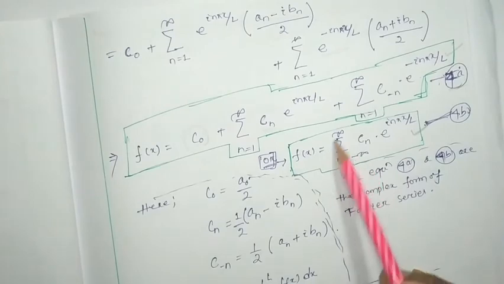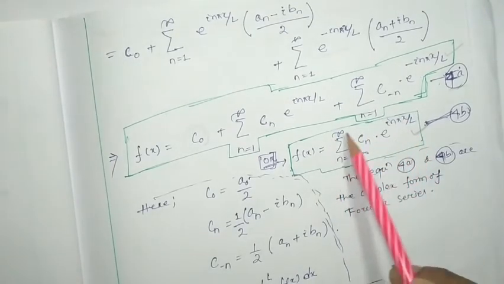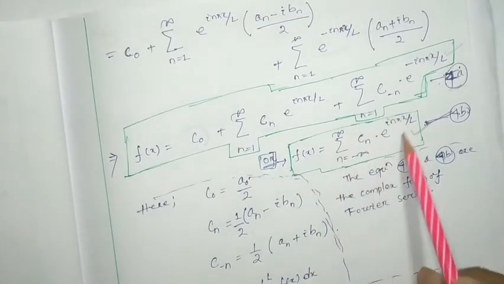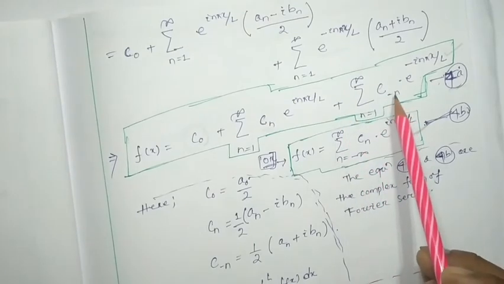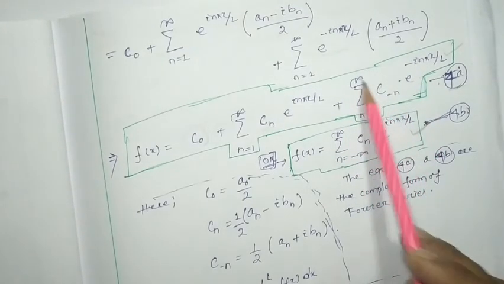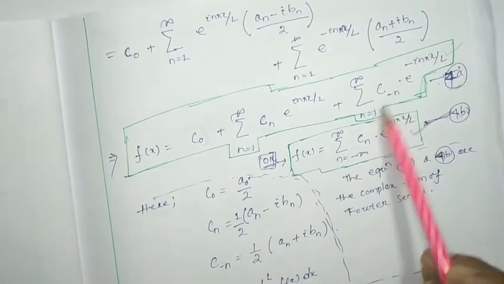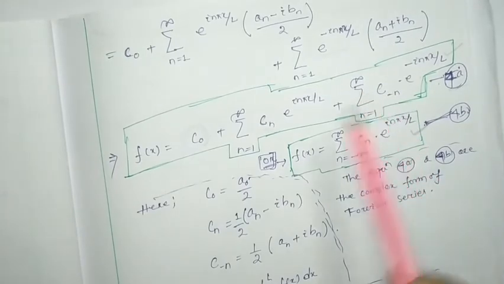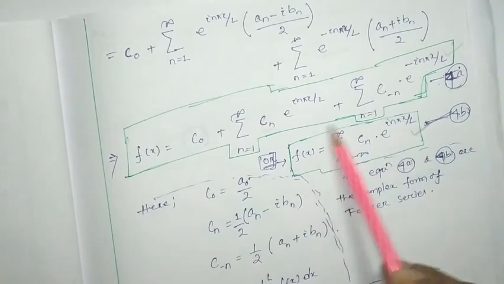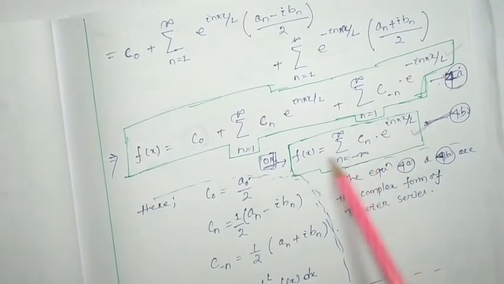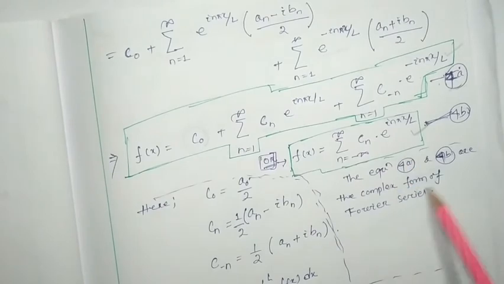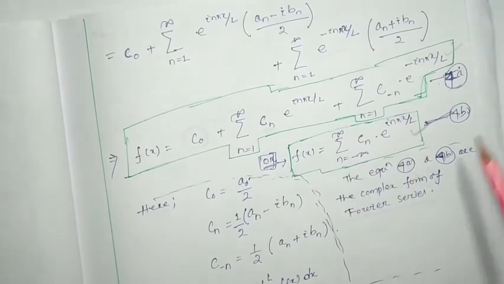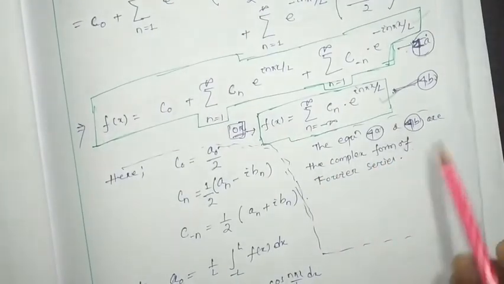See, all the positive terms can be included in this summation. That means 1 to infinity is inside this summation, and minus 1 to minus infinity. Here it is 1 to infinity, but if I put the negative values, it will be counted as minus 1, minus 2, minus 3, like this up to minus infinity, and c0 is also included. So this is also the compact form, the complex form of Fourier series. These two equations are considered as the complex form of Fourier series.